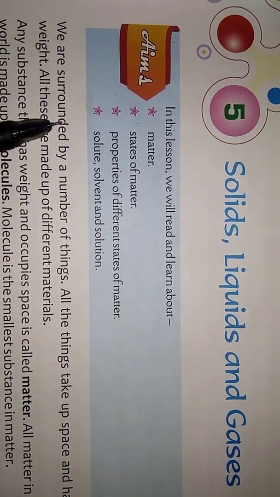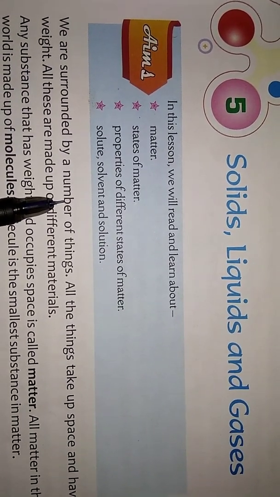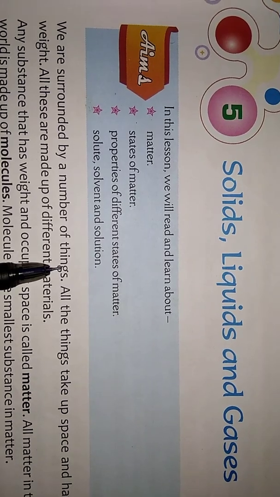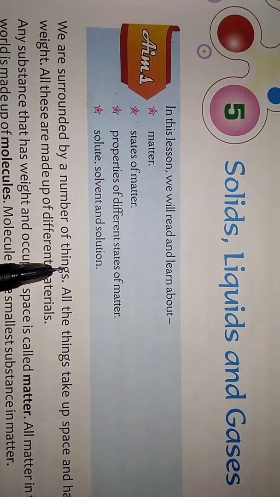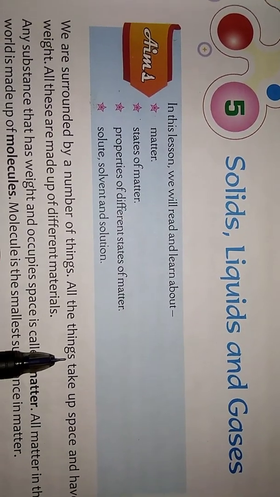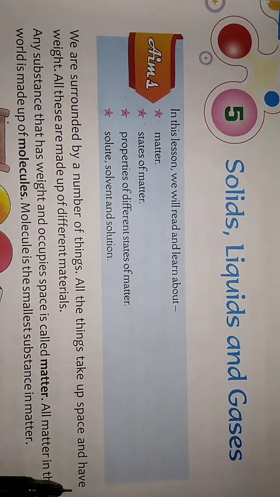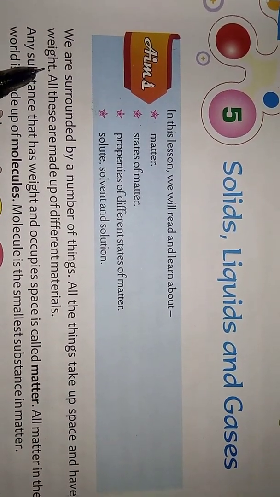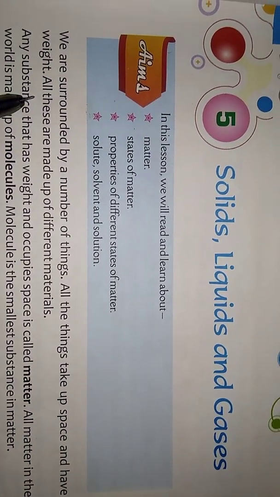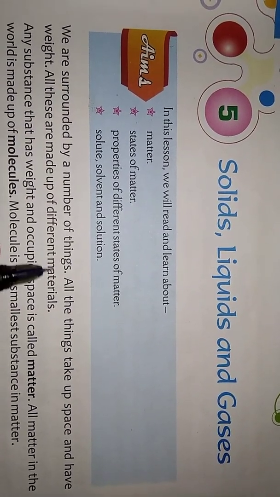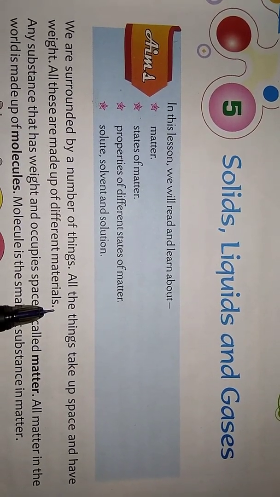We are surrounded by a number of things. All the things take up space and have weight. All these are made up of different materials.